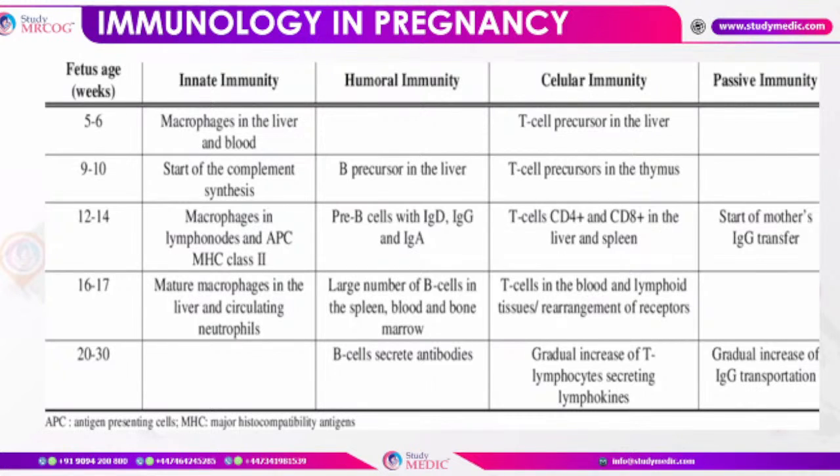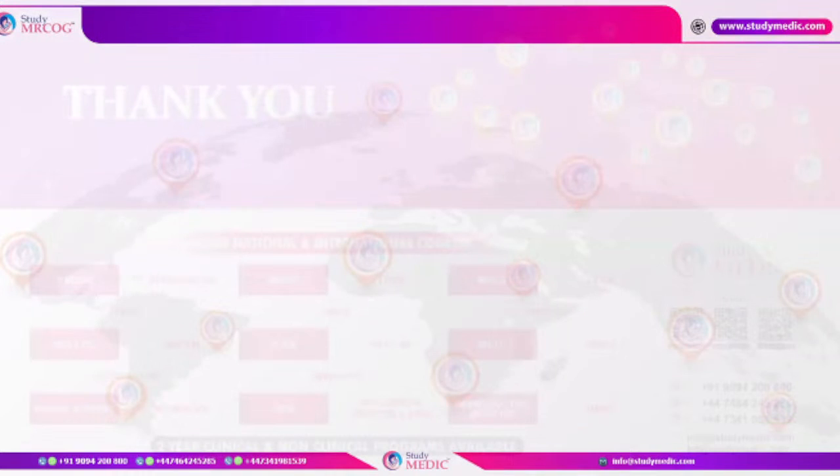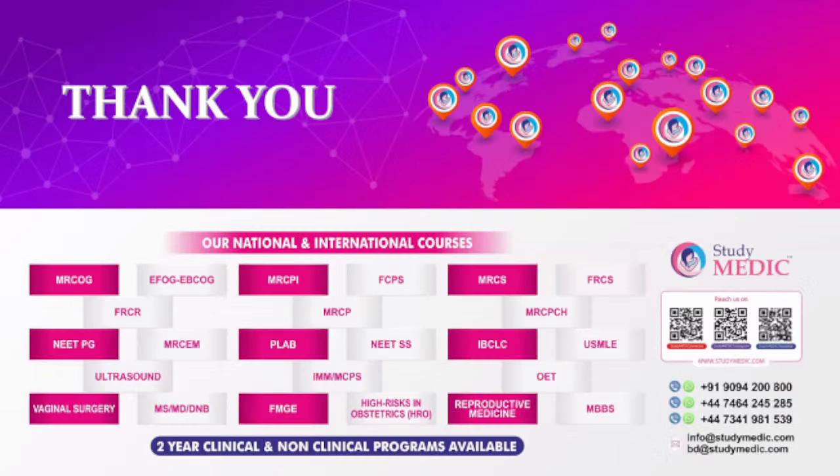So this transportation starts at 12 weeks of gestation, and there is an increase in the transportation at this time. So this was all about the important concepts of immunology which can be asked in the exam.